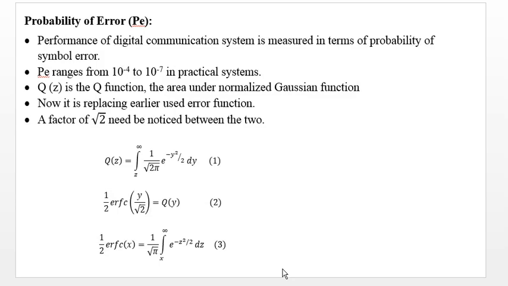Straightforward. Now this is a very important concept, the probability of error. In analog communication or analog modulation schemes, we have discussed signal to noise ratio. Here, instead of signal to noise ratio, we define noise in terms of probability of error.